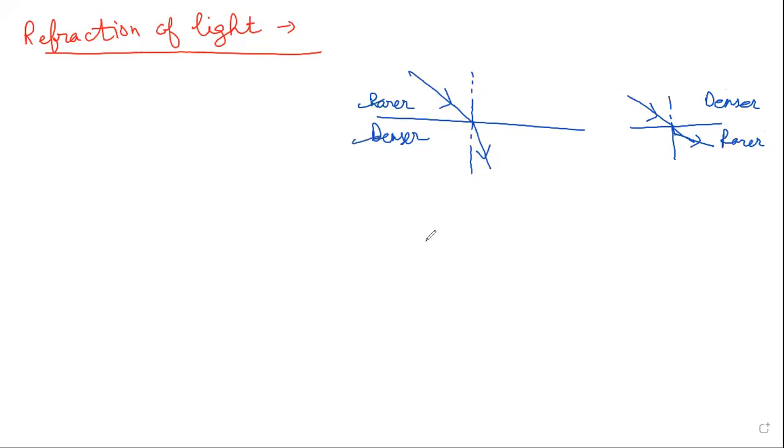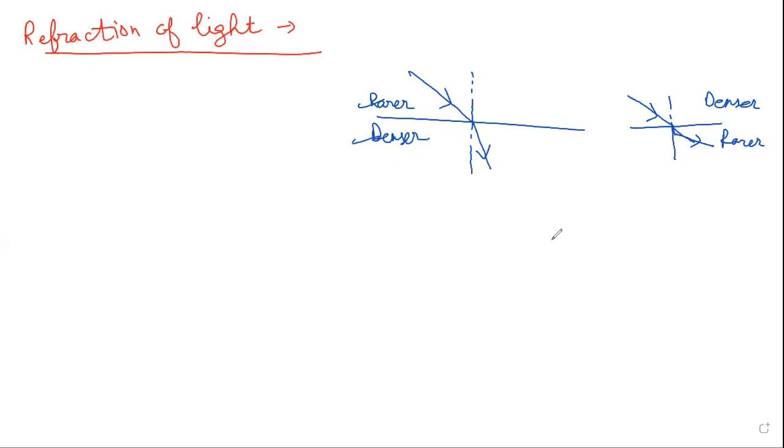Rarer and denser is clear to all: what is rarer, what is denser. Less density, rarer medium. High density, denser medium. You can take an example of water and honey. Water is rarer than honey, or honey is denser than water. So density means heaviness, you can see, right?